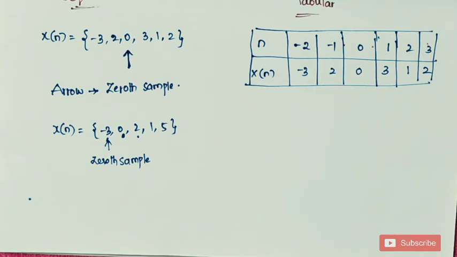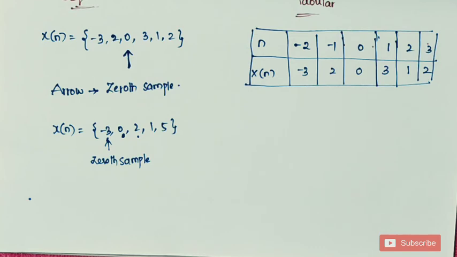Again, this discrete time signal can be represented in 4 ways. The first one is graphical, the next is functional, the third is sequence, and the fourth is tabular representation.